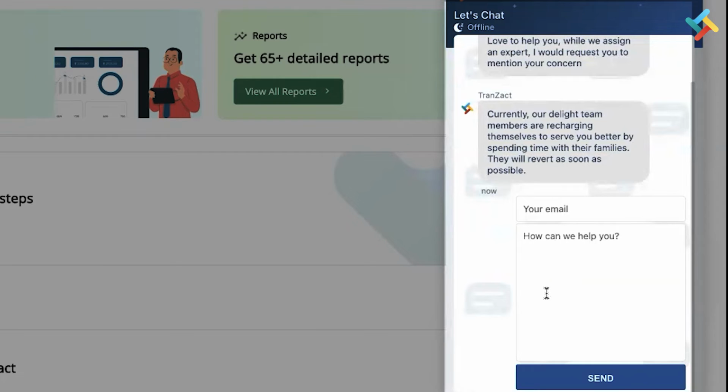Our support team remains active from 10 a.m. to 7 p.m. from Monday to Saturday, excluding national holidays. Okay, so you can raise a support chat, and our support agent will be there to help you quickly.